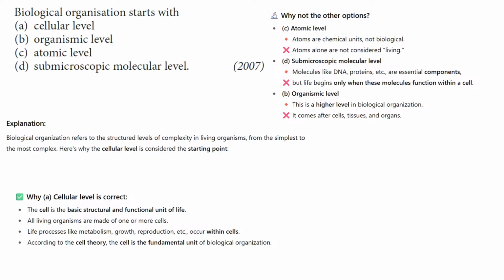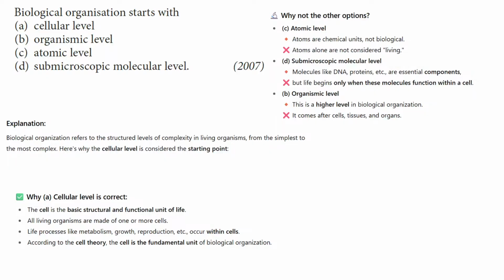Option C, the atomic level. Atoms are chemical units, not biological, so atoms alone are not considered living. And option D, the submicroscopic molecular level. Molecules like DNA, proteins, etc. are essential components, but life begins only when these molecules function within a cell.